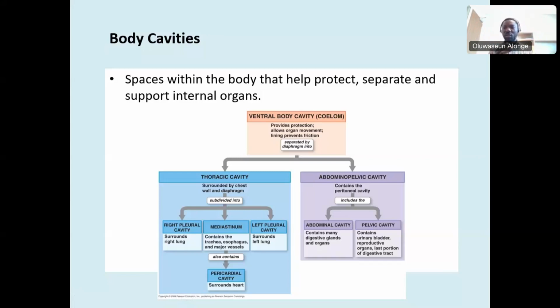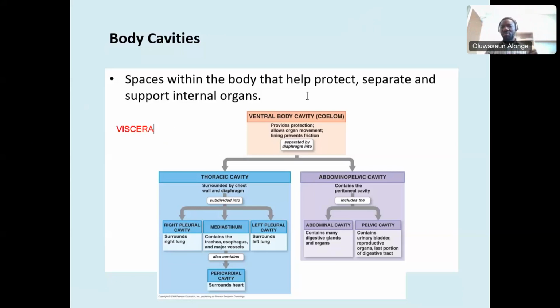All right. Now, organs inside the body cavity, we call them visceral organs. So I'm going to write that here. We call them visceral organs. Organs inside cavity, we call them visceral. So you just say viscerals. They are organs inside cavity. So your brain is a visceral organ. Heart is a visceral organ. Lungs are visceral organs because they are inside cavities, right?